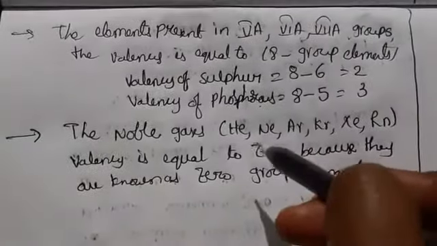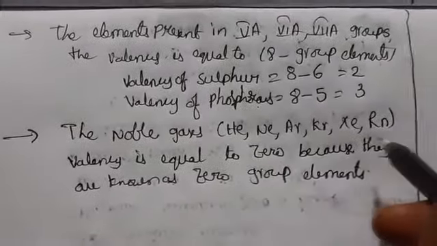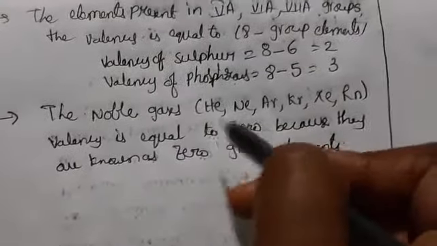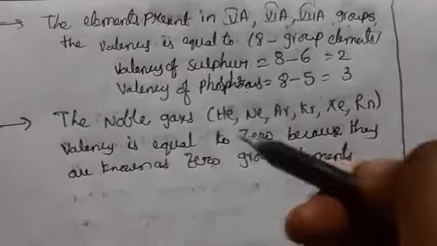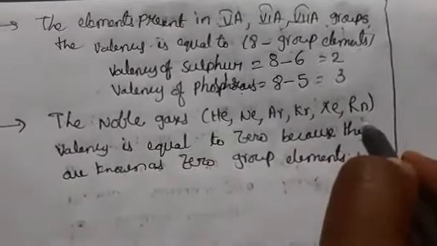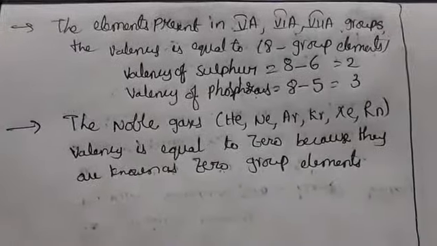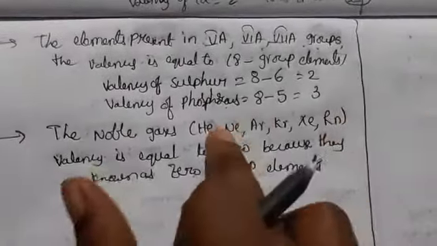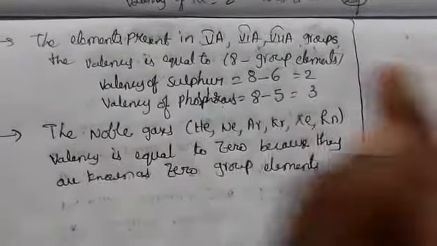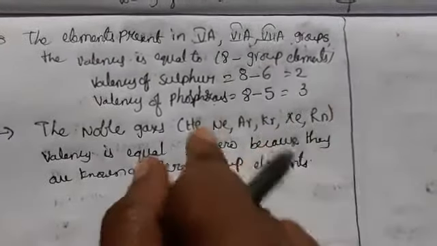If you take the noble gases except helium, because helium has atomic number 2 and electronic configuration 1s2, all the remaining ones have a complete octet configuration. Octet means these elements have 8 electrons, completely filled.